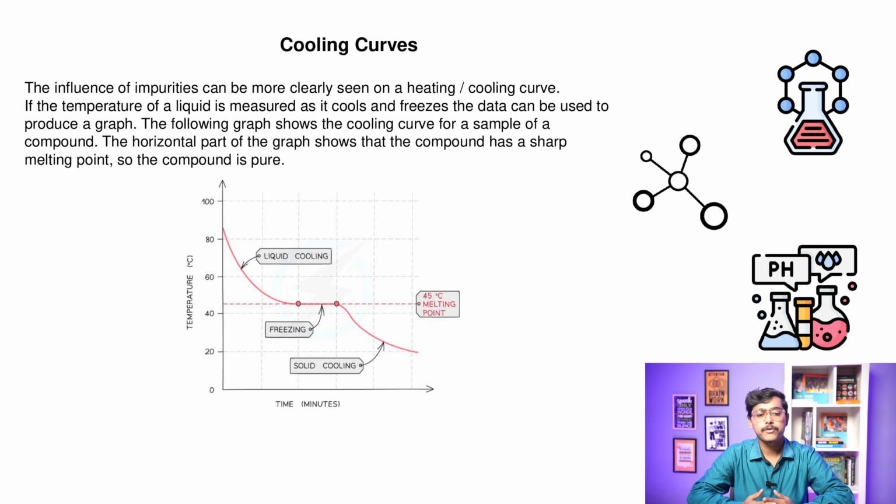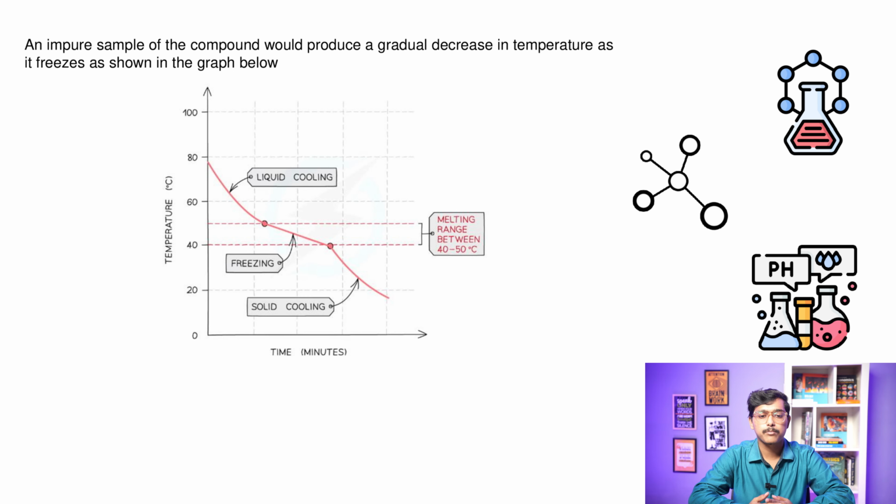The influence of impurities can be seen more clearly on a heating or cooling curve. If the temperature of a liquid is recorded as it cools or freezes, the data can be recorded to produce a graph. The following graph shows the cooling curve for a sample of a compound. The horizontal part of the graph shows that the compound has a sharp melting point, and so the compound is pure. An impure sample of the compound would produce a gradual decrease in temperature as it freezes, as shown in this graph below.